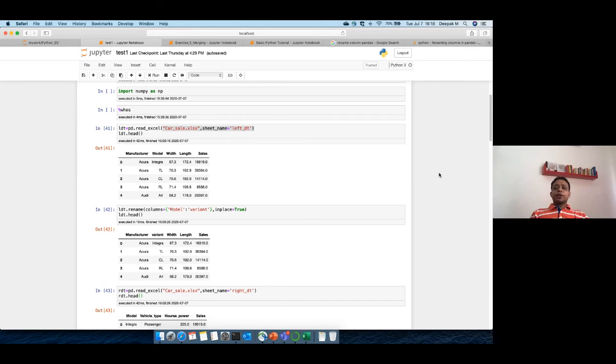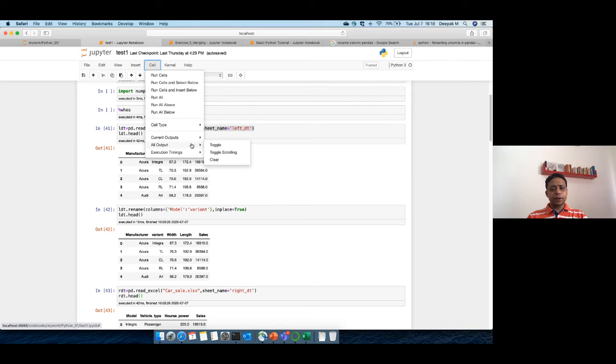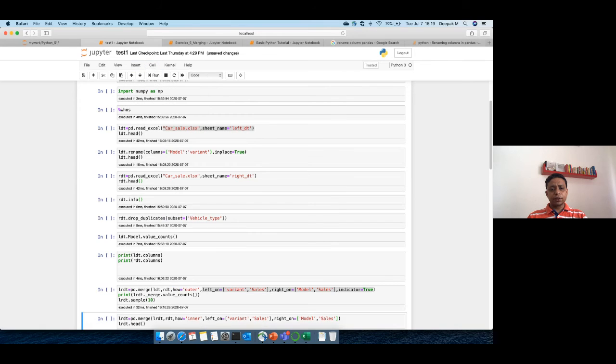I'm waiting for the questions. Or if you don't have any question, try executing this piece of code. Try to merge these two files and then we can take up questions. One thing we didn't do is the concatenation. Let me just clear up the cells and take up some examples in terms of concatenation.